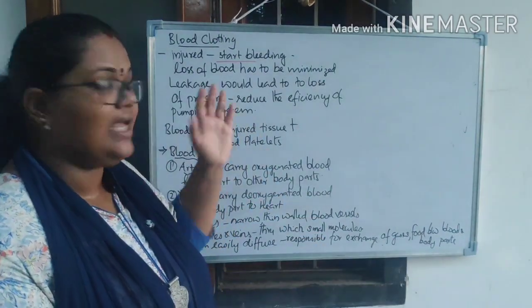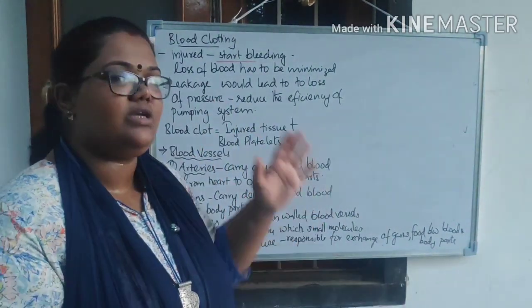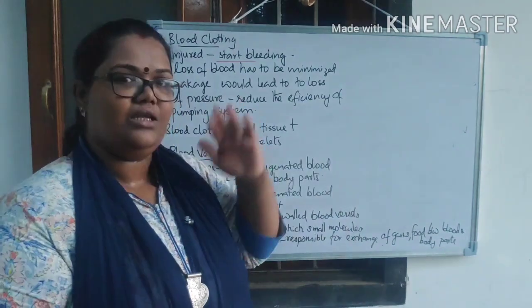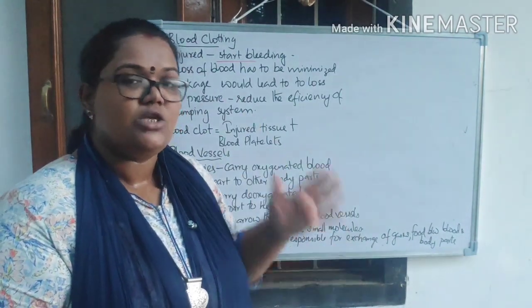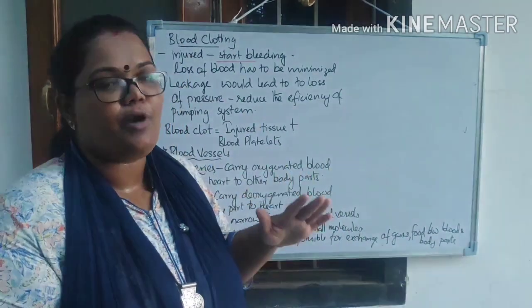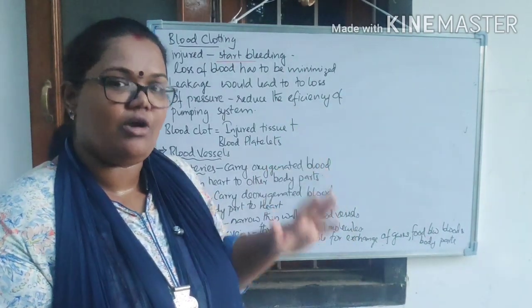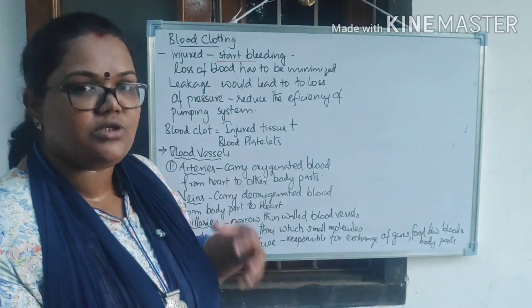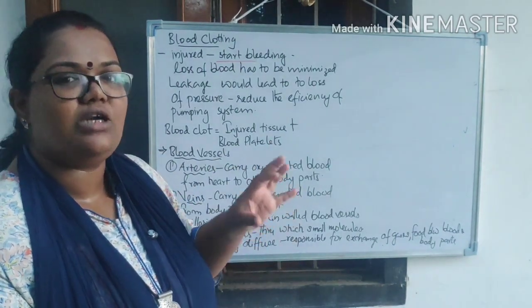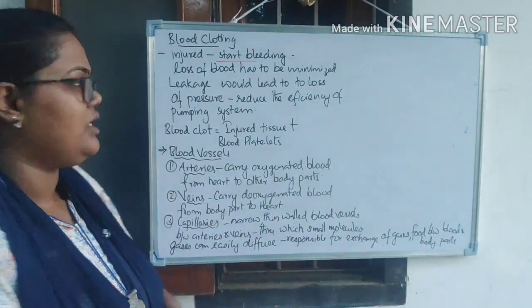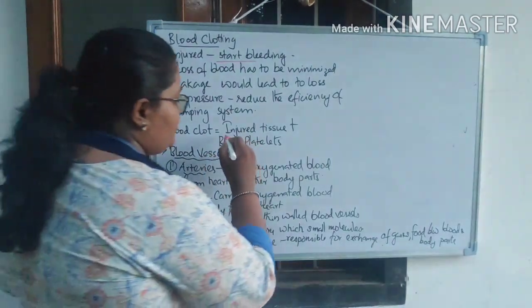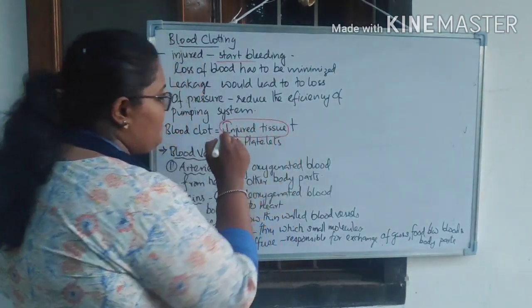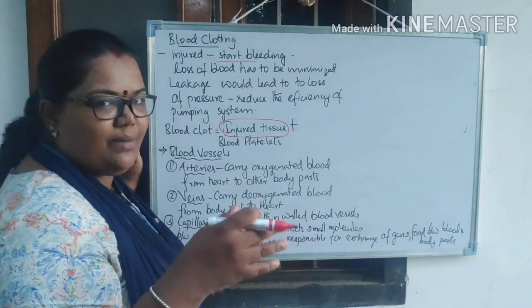So that's why the leakage has to be sealed immediately, right? And the loss of blood must be minimized so that there will be no problem in the efficiency of the pumping organ, that is the heart, right? So this is overall. For that there is a process, right? That's called blood clotting. How does blood clotting happen? You can see that, as we already told you, along with the injured tissues the blood platelets will be there.